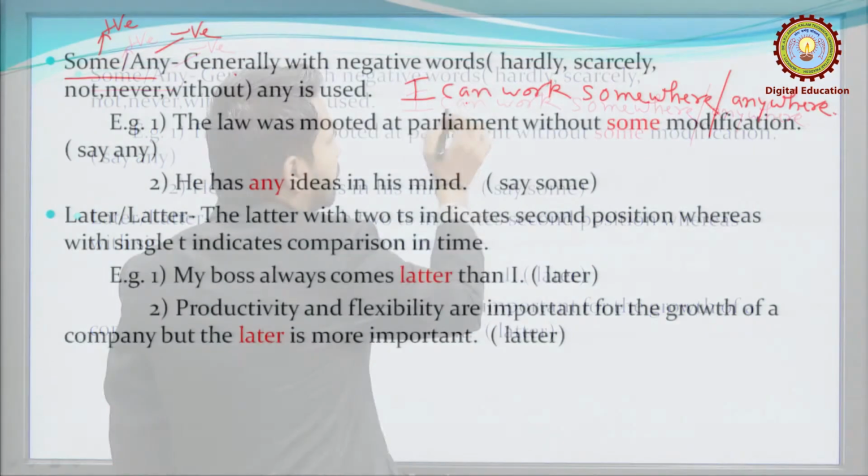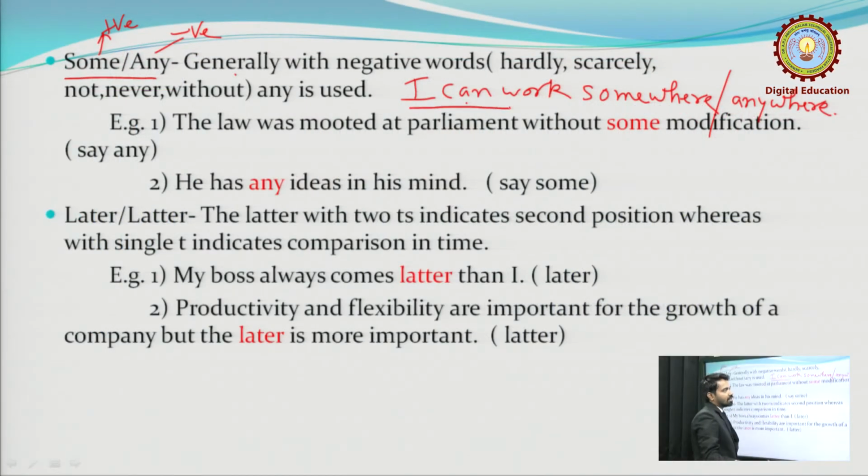Because this is a positive sentence, you may think that somewhere is correct, but here you will have to say anywhere. So sometimes it does not work that way, and you will have to check the sentence and, knowing the sense of the sentence, decide whether it is going to be some or any. Generally, for negative words like hardly, scarcely, not, never, without, any is always used.